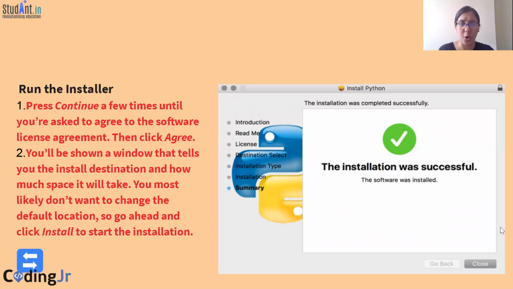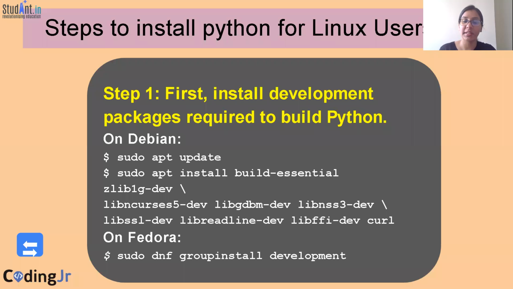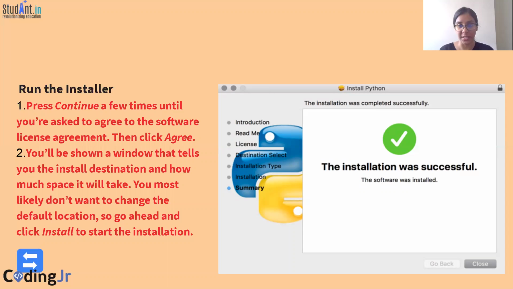Now, how to run the installer? Press continue. After a few moments, you will be asked to agree to a license agreement. Click agree, and then you will be shown a window that tells you the install destination, please do not change it, and click install to start the installation. Then the installation was successful.